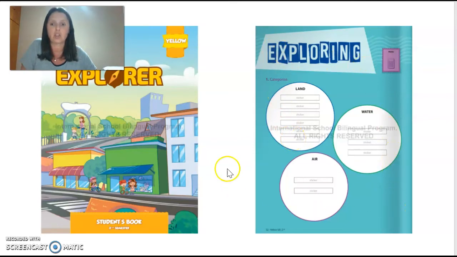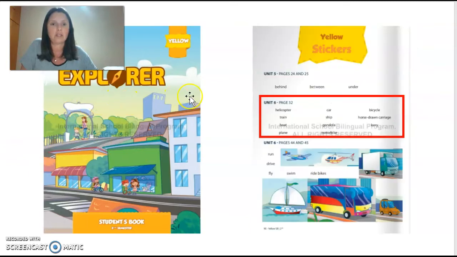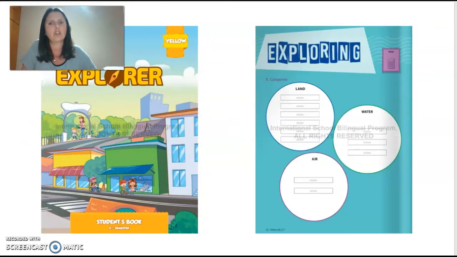Here in this page, you're going to use the stickers. These are the stickers you are gonna use, okay? They're at the end of your book. Today we are going to use only these words about means of transportation. But let's see, what do you have to do on page 32? At this time, we are going to organize. We are going to divide the words into three groups.